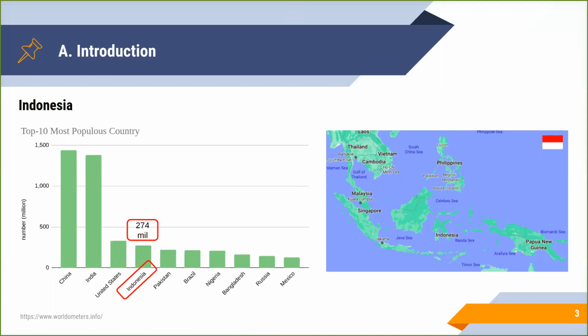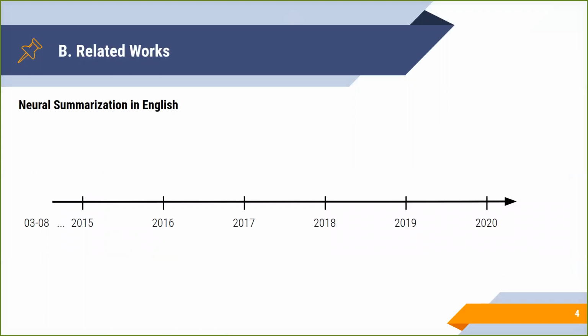And in this work, we initiate to tackle this problem by introducing a suitable summarization corpus for supervised abstractive and extractive models. First, let's take a look at neural summarization in English.